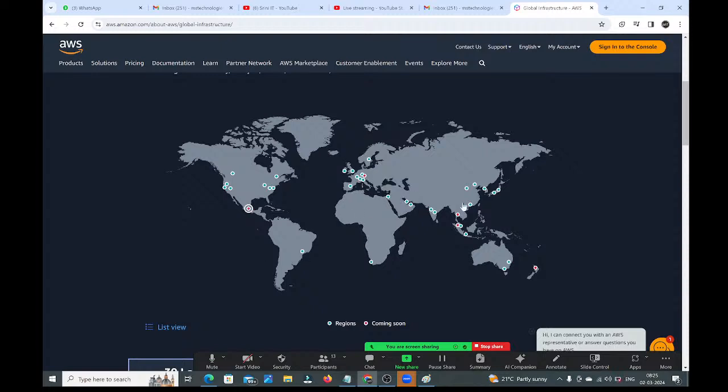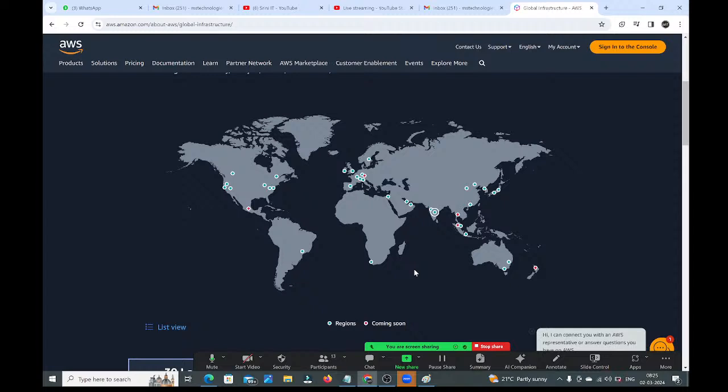And here we have the remaining blue colors, guys. Blue colors mean already launched. See, here we have India. This is the India symbol. In India, we have 2 regions available. One is in Mumbai, the second one is in Hyderabad.